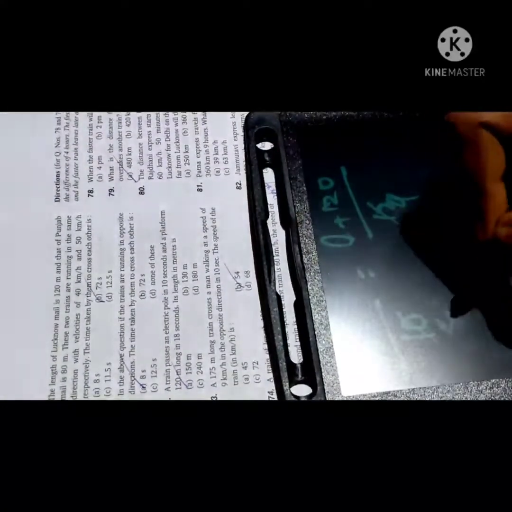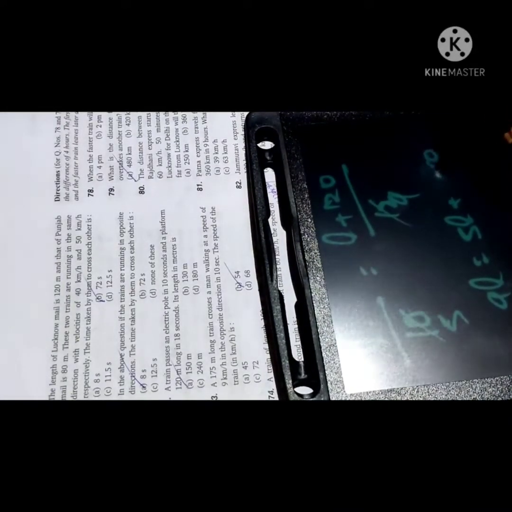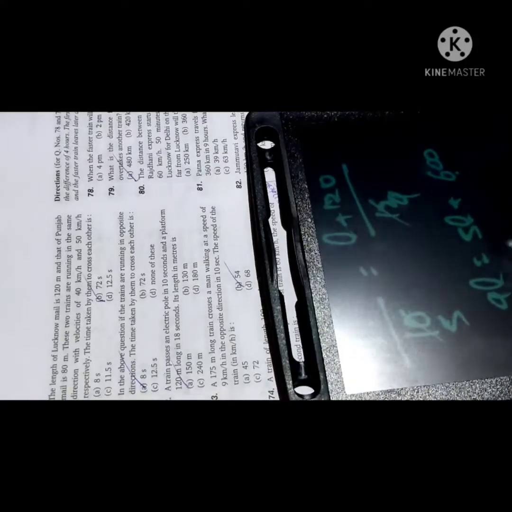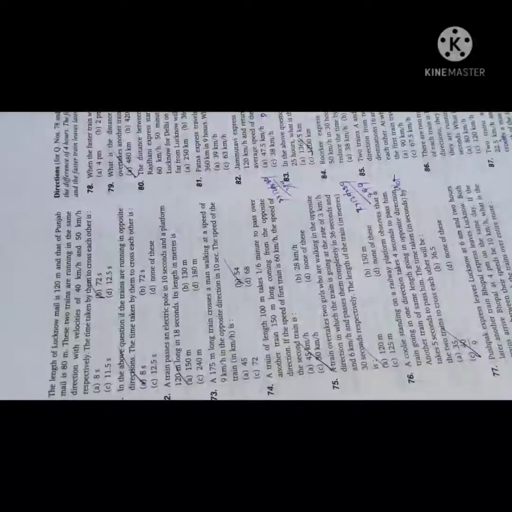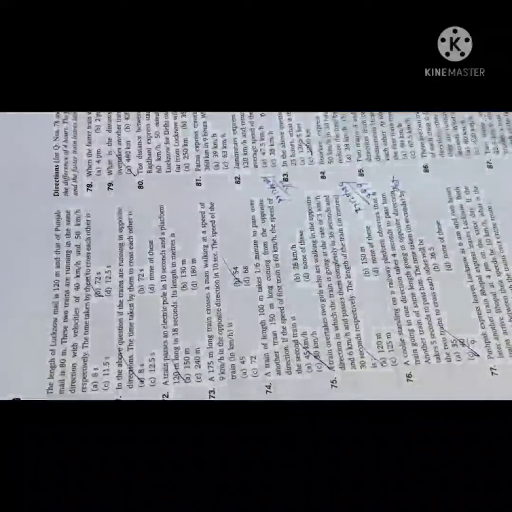So 9 2s are 18, 5 2s are 10. So 9L equal to 5L plus 600. 4L equal to 600. Okay. L equal to 150. So the train's length is 150 meters. Okay. This is the question.